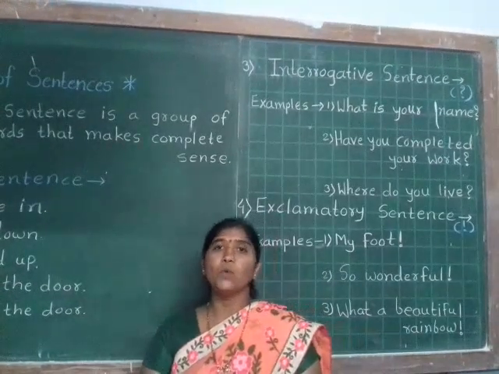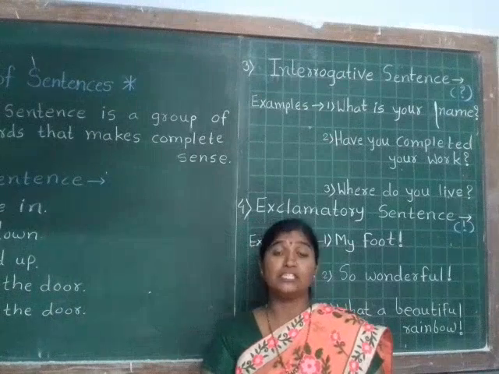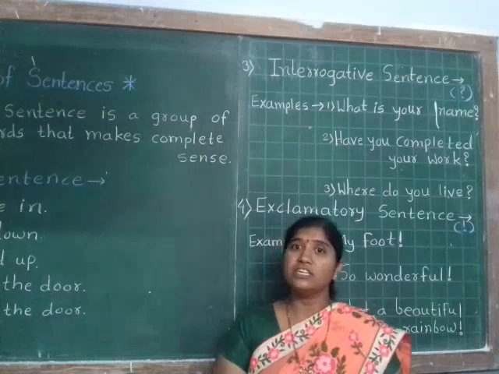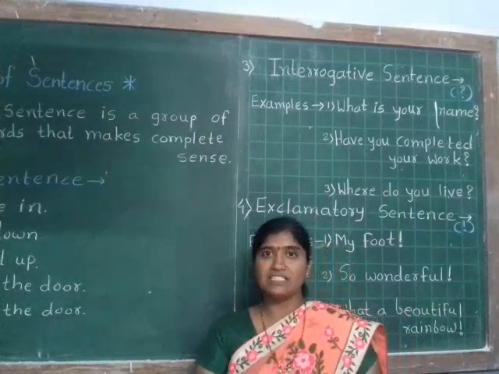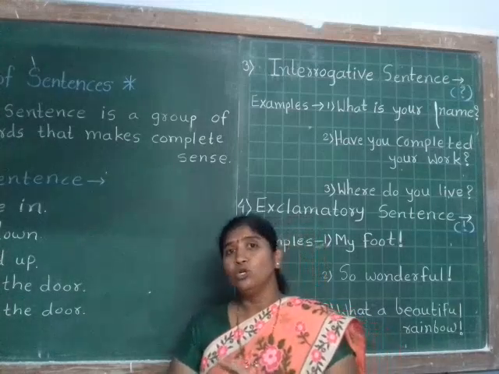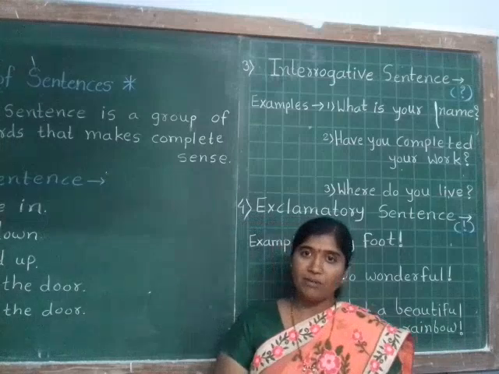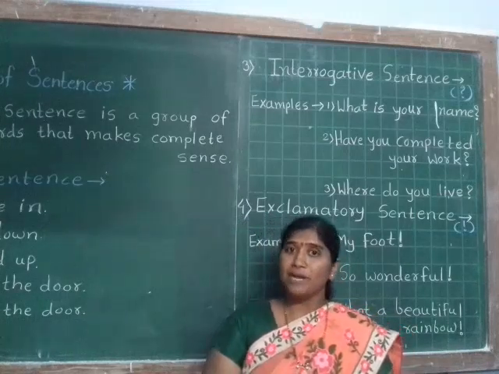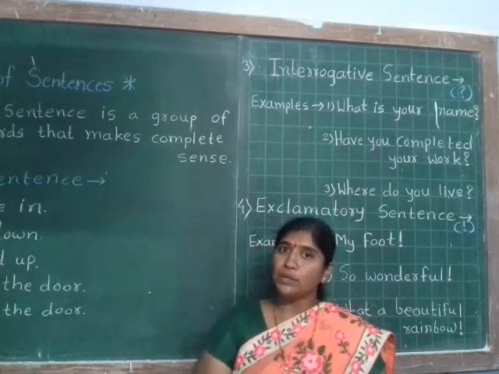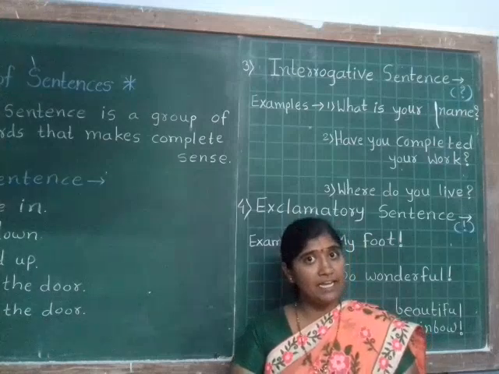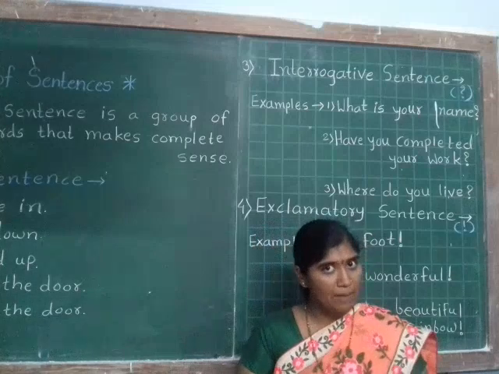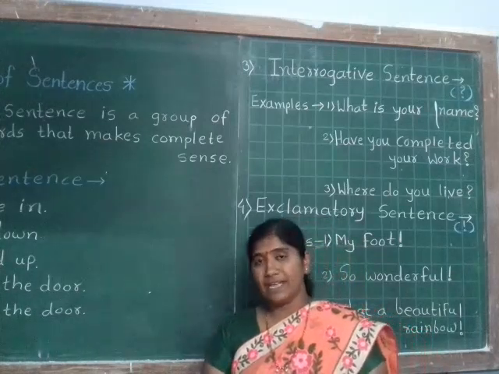In this way, today we have learnt types of sentences. First type, assertive sentence. Second, imperative sentence. Third, interrogative sentence. And fourth, last one is exclamatory sentence. Assertive sentence has two types: affirmative sentence and negative sentence. Imperative sentence always starts with a capital letter and ends with a full stop. Interrogative sentence always starts with a capital letter but ends with a question mark. And exclamatory sentence always starts with a capital letter but ends with an exclamation sign.